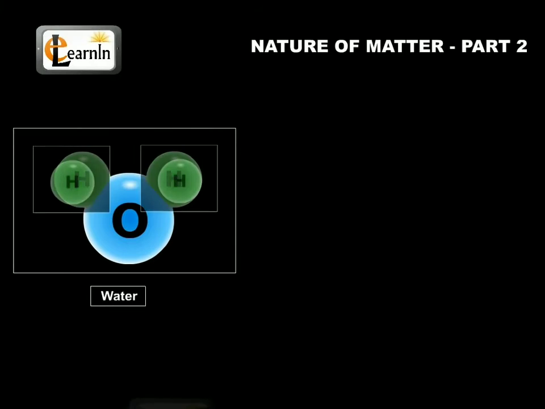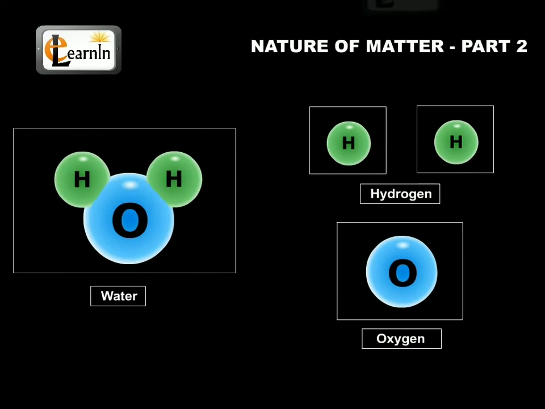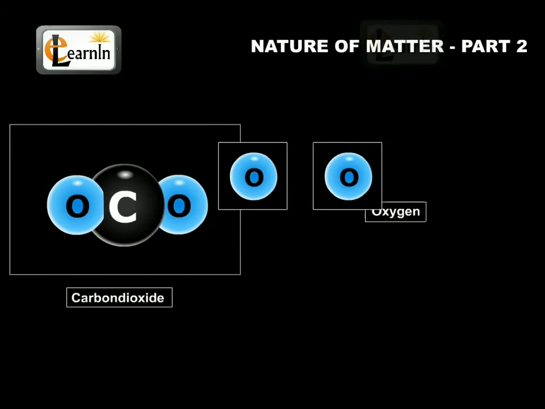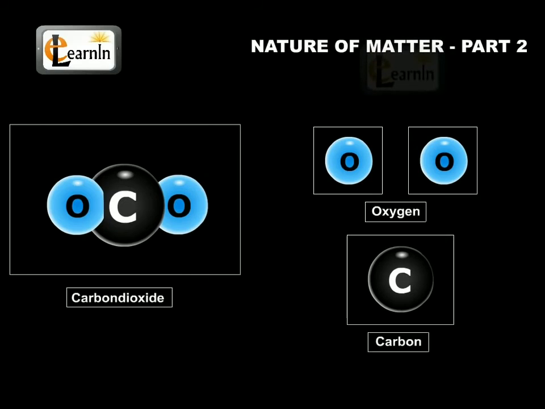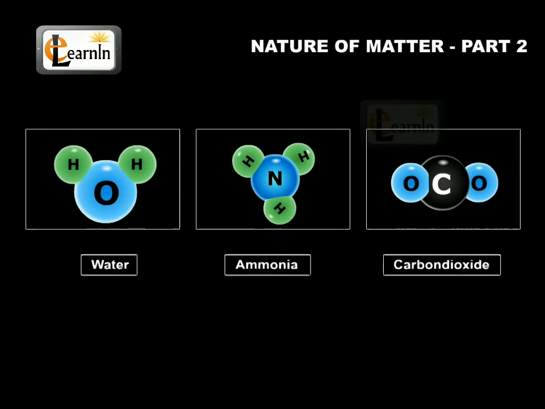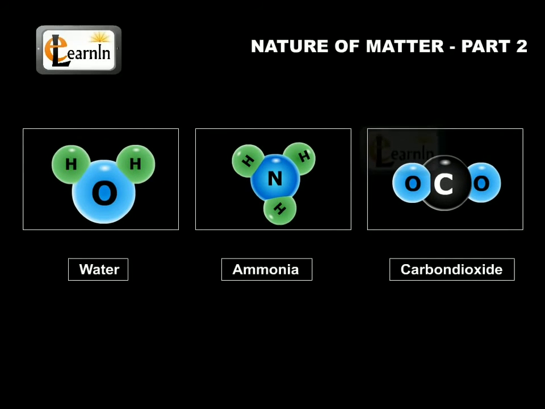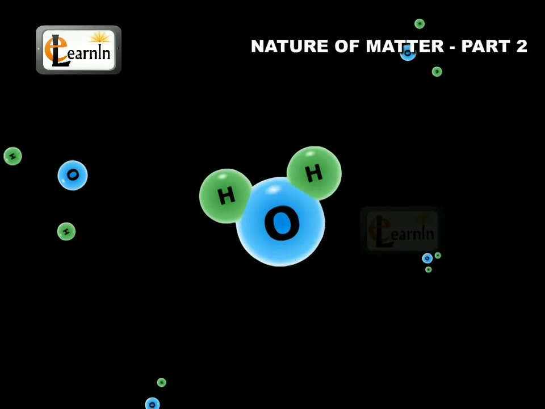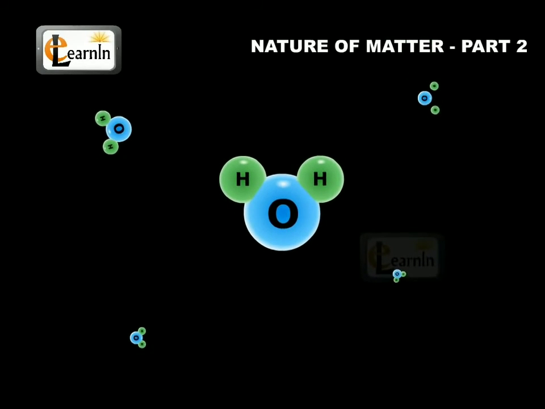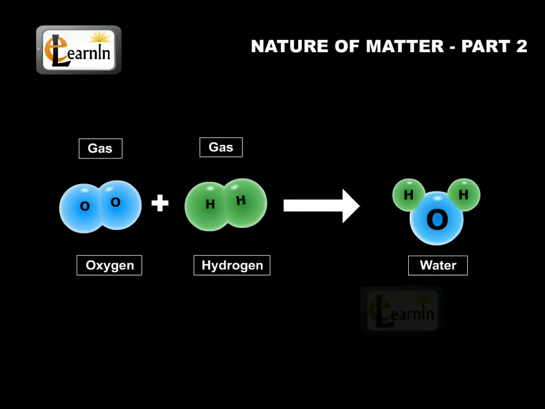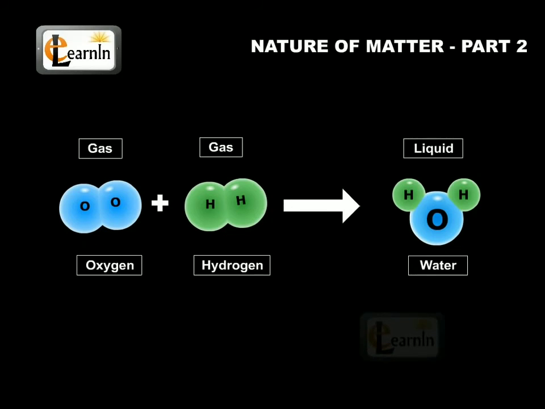Water molecules are comprised of 2 hydrogen atoms and 1 oxygen atom. Similarly, a molecule of carbon dioxide contains 2 oxygen atoms combined with 1 carbon atom. Thus, the atoms of different elements are present in a compound in a fixed and definite ratio, and this ratio is a characteristic of a particular compound. Also, the properties of a compound are different from those of its constituent elements. For example, hydrogen and oxygen are gases, but the molecule they make up, water, is a liquid.